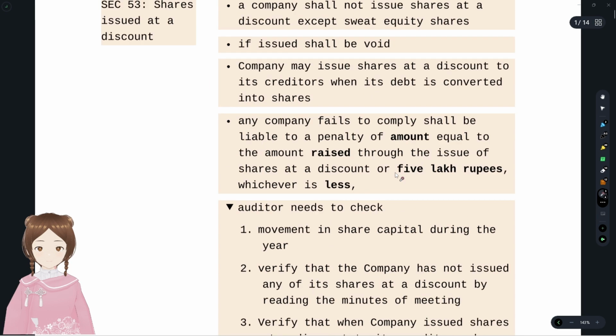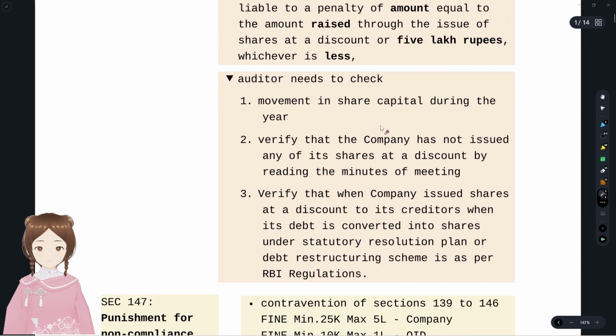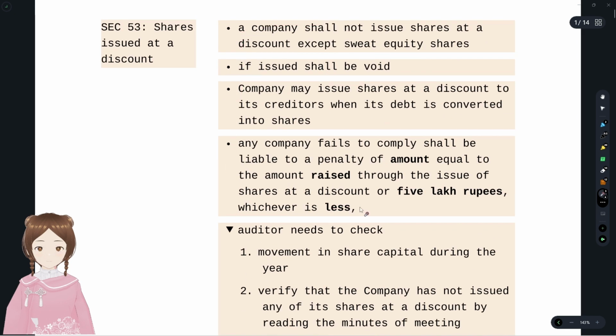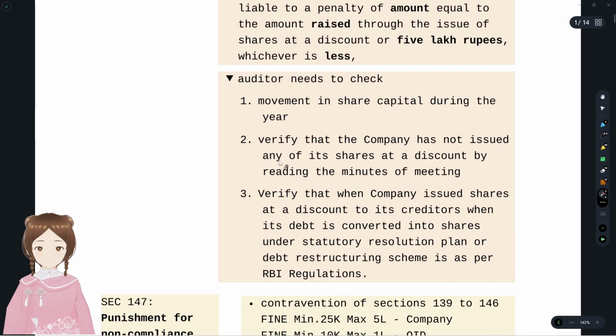So what does the auditor need to check with regard to any kind of regulation? What you have to check is the objective of that regulation. The objective here is with regard to the share capital. So the auditor needs to check the movement of share capital, and where such transactions happen should also be checked. It happens in board meetings or committee meetings. You have to read the minutes of such meetings and verify that the company has not issued any of its shares at a discount by reading the minutes of the meeting.